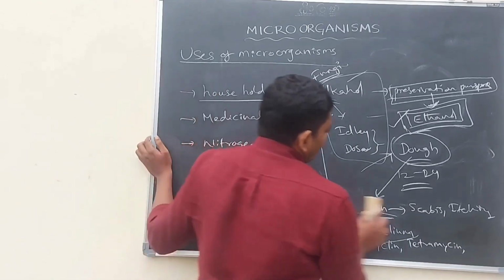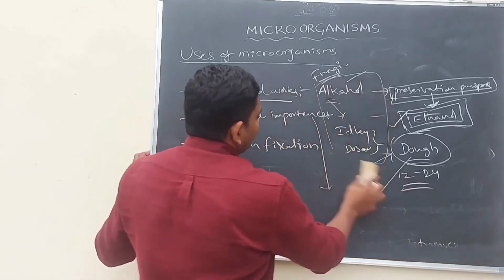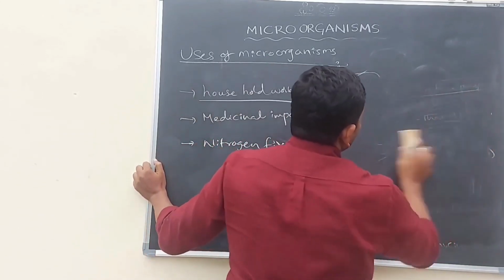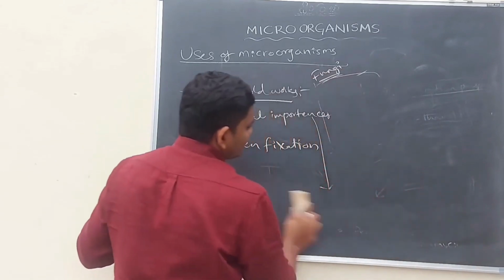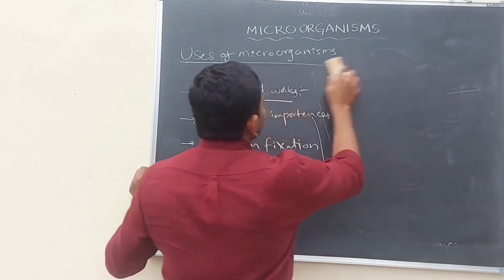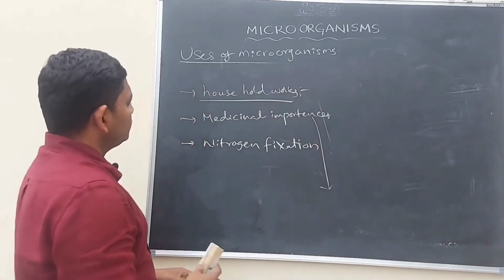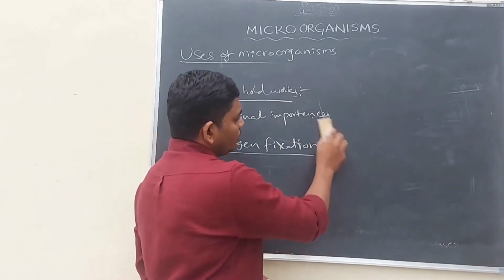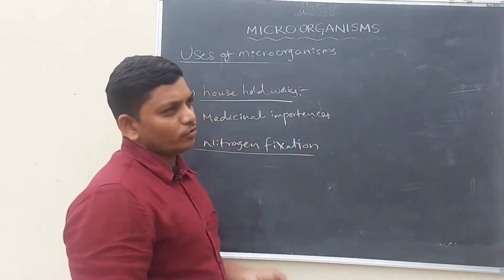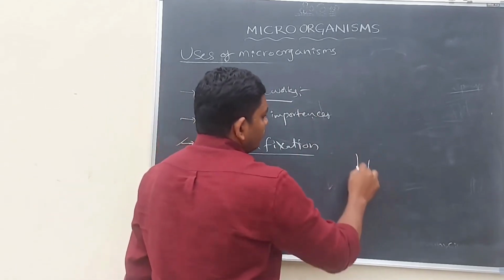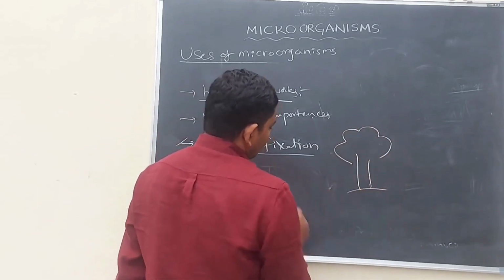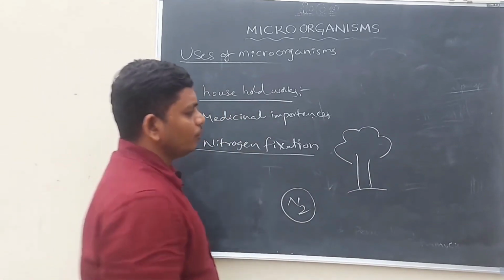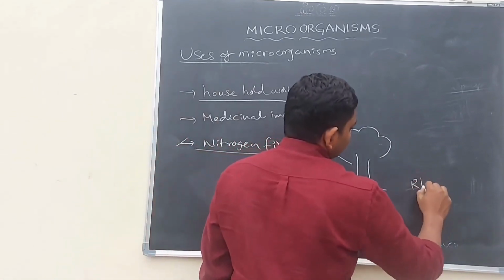So here I would like to conclude, microorganisms are not only harming, they are also helping us in the preparation of medicines and also doing some household works. Let us discuss the third one, nitrogen fixation. You know, for the better growth of the plant, it needs much nitrogen. If it is a plant, it requires much nitrogen, N2. Some type of bacteria, for example, rhizobium.